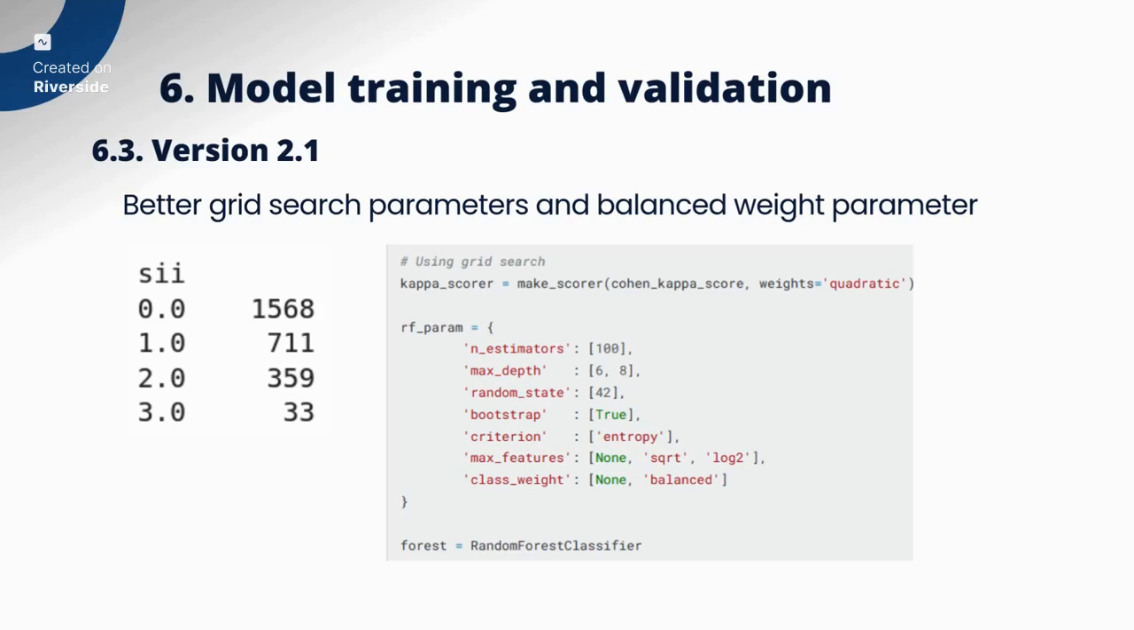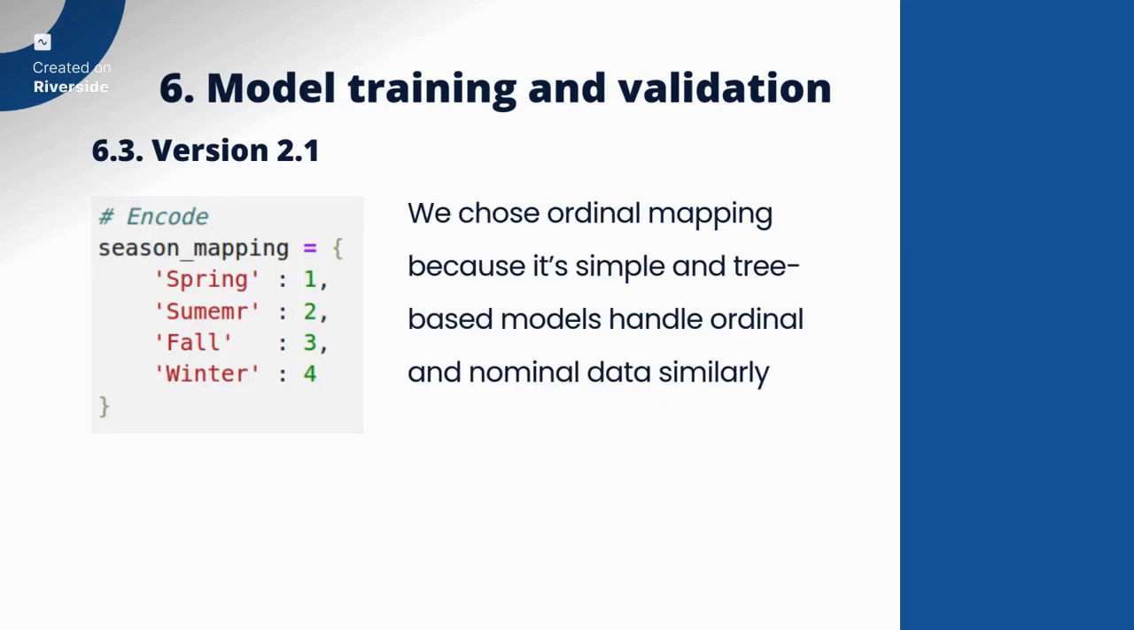And then we also tried to make use of string data, which were all season data. At first, we tried to use one-hot encoding, but we realized that the models that we are using are tree-based models, so they handle ordinal data similarly to nominal data.